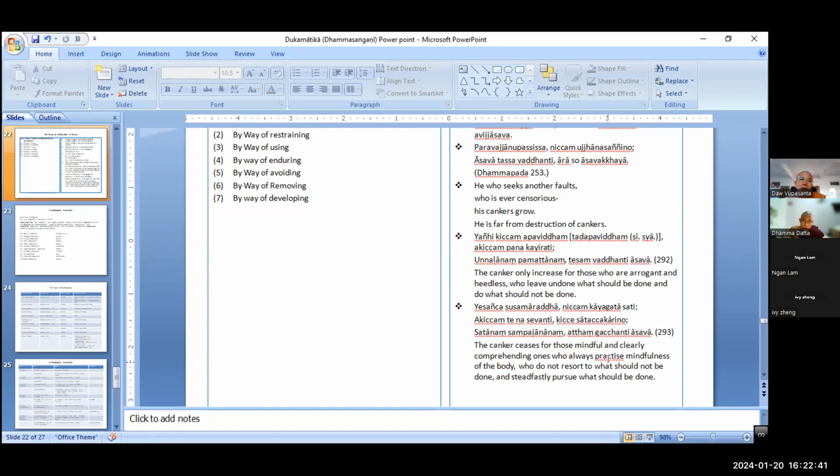And the person who practices meditation, the four foundations of mindfulness, here he points out Kayagatasati, right? If we are aware of the body, if we are aware of Kayagatasati all the time, there is no chance for the asavas to arise, right?